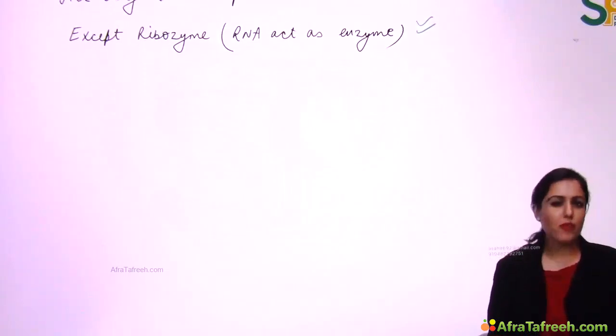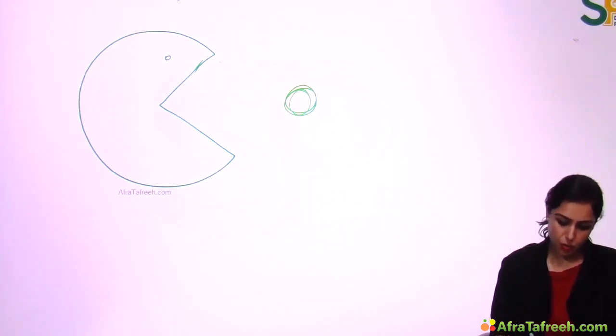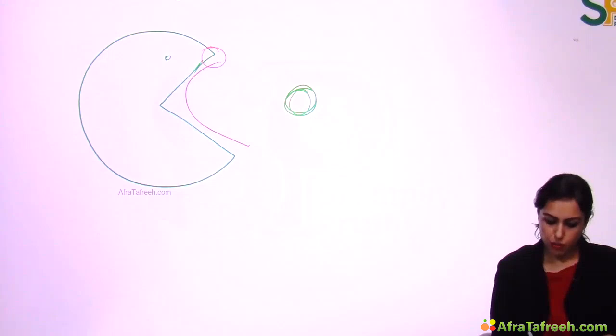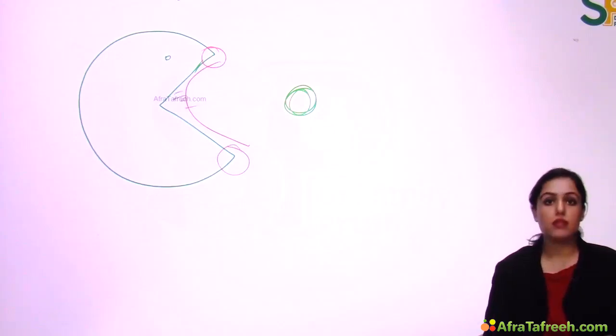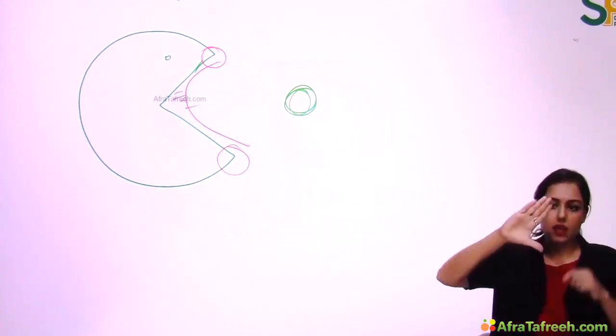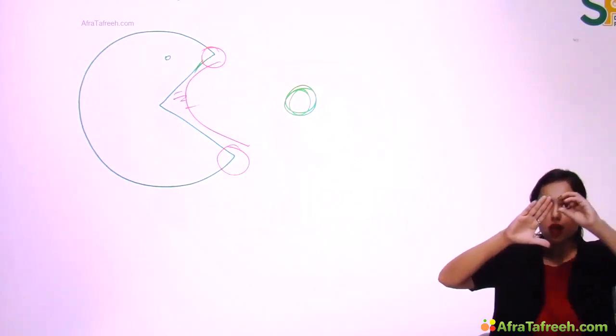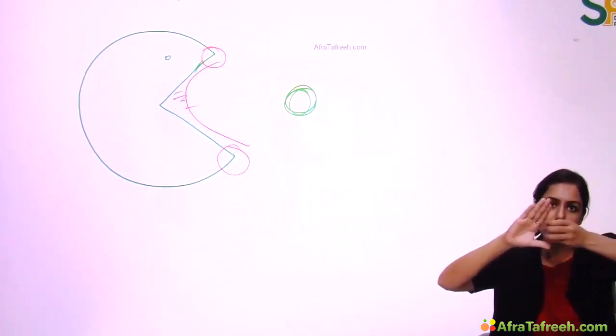Now, you must have played one video game called Pac-Man, in which this kind of structure has to eat the dot. This kind of structure has to eat the dot here in this video game. And in this video game, we have to finish all the dots, right? So this is Pac-Man and this is that dot. Now let's say this is the open mouth of Pac-Man. So this is the upper lip, this is the lower lip, and here teeth in the center, right? Now I'll explain something with my hand. See here. Let's say this is the open mouth of Pac-Man. This is the upper lip, this is the lower lip, and teeth here in the center.